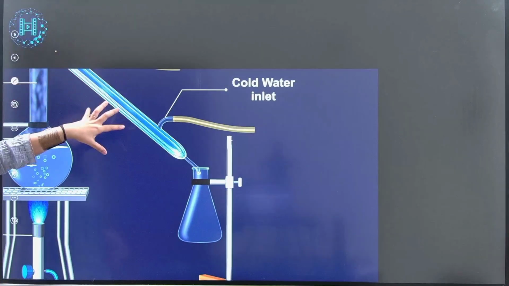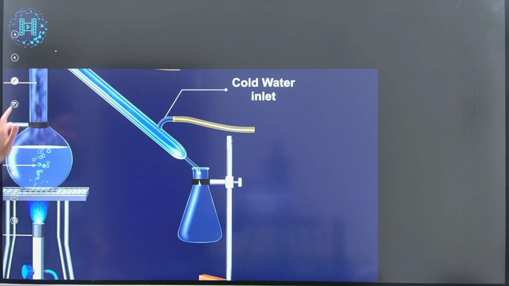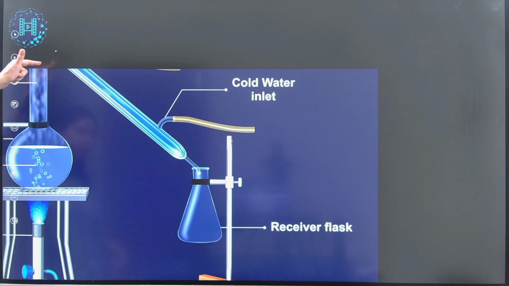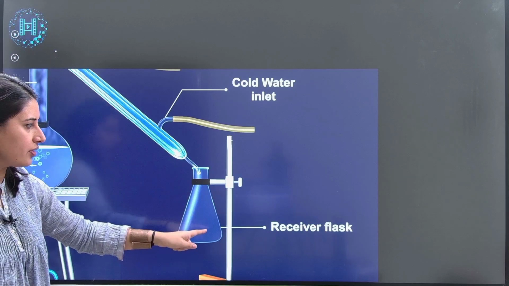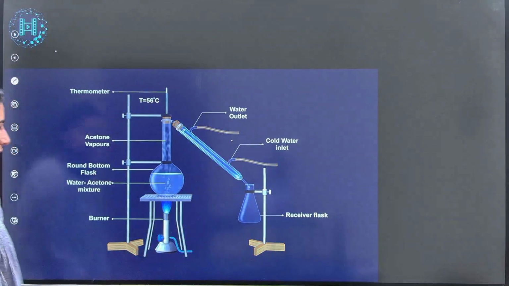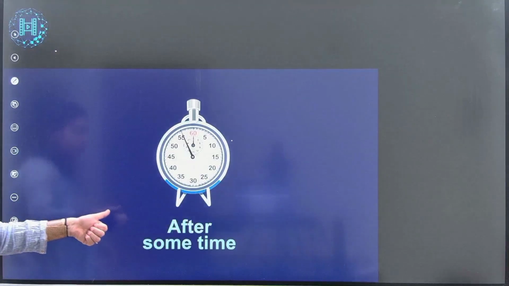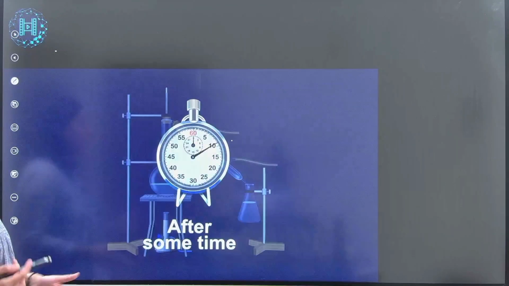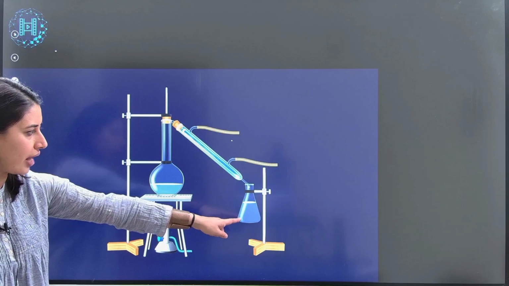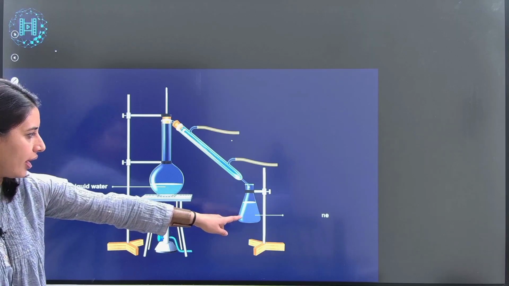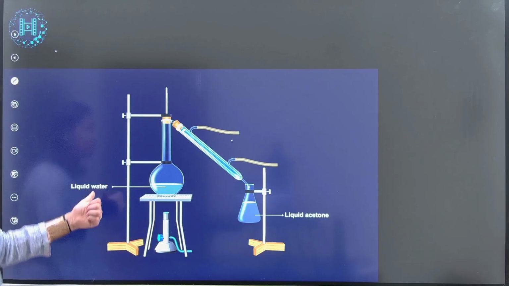What you're getting now here, whatever is the lower boiling point mixture, will be received in the receiver flask. Okay, so we had a water acetone mixture. Acetone has a lower boiling point, so here we should have acetone, and here we should have liquid water.